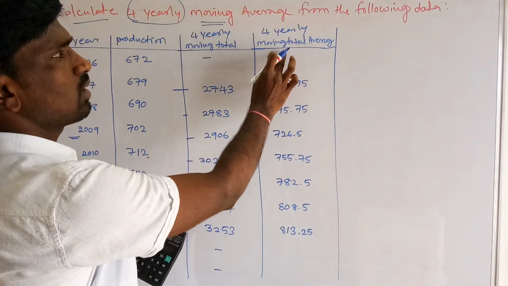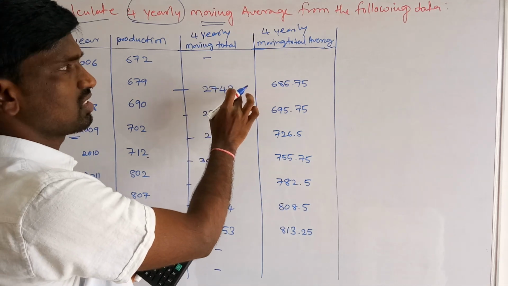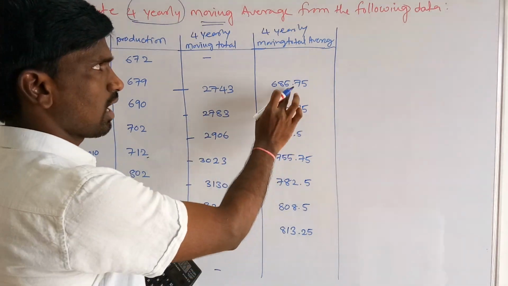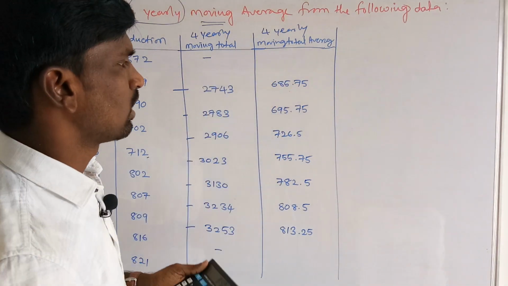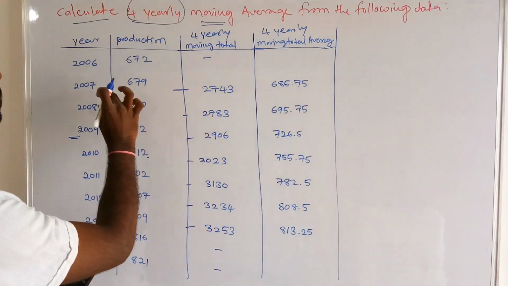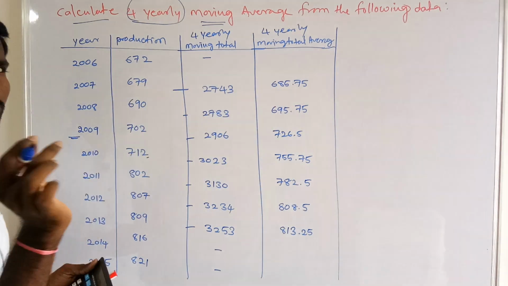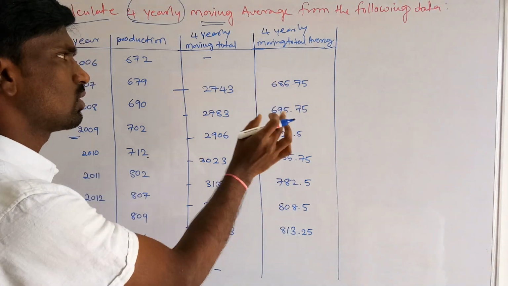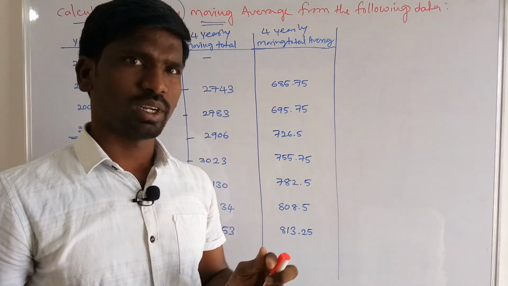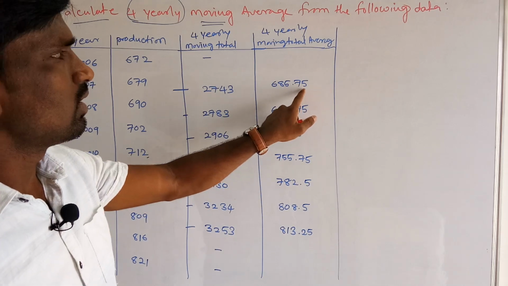This is the average of the 4 yearly moving total. This is the total of 4 years, so that is why we divide this total value by 4. Then we get the average of the 4 yearly moving total. But this average is shown in between 2007 and 8. We have to show these values against a particular year. For that purpose, we have to center this average.